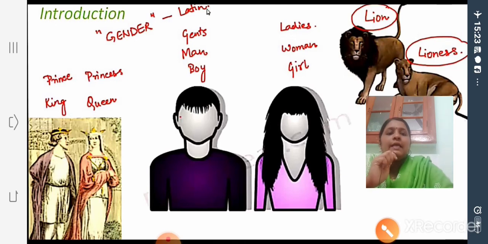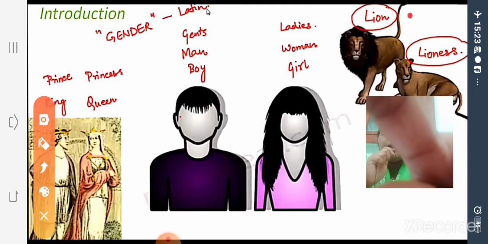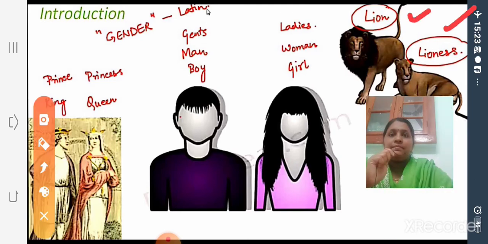This type of classification is not only for human beings but also for animals. Take the example of lion and lioness.